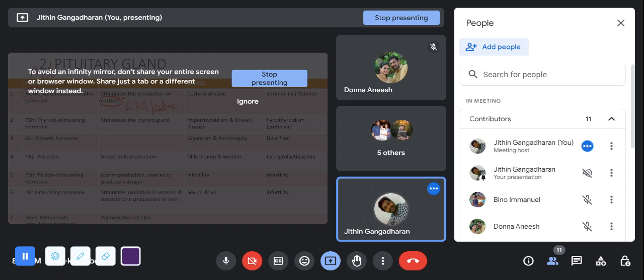Third one is growth hormone. What is its function? It helps in growth. We have two conditions if there is an increase in the production of the hormone. When there is excessive production of growth hormone, it leads to two conditions: gigantism, and the second one is acromegaly. Clear. So, what is gigantism and what is acromegaly?